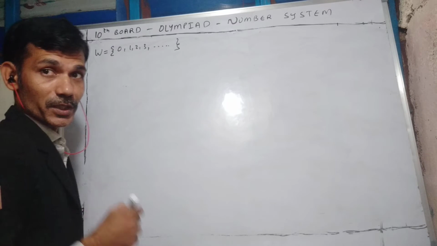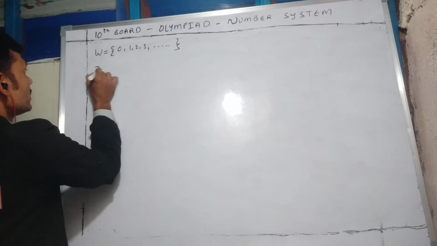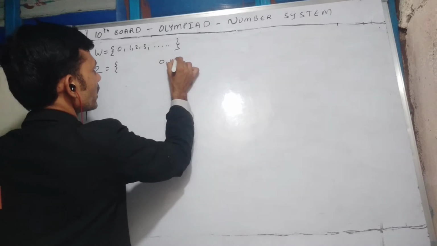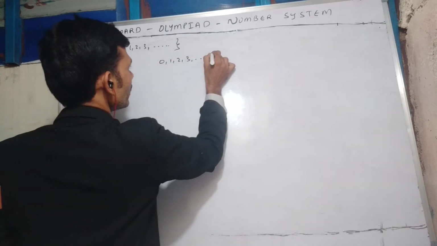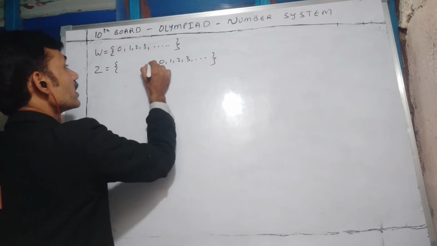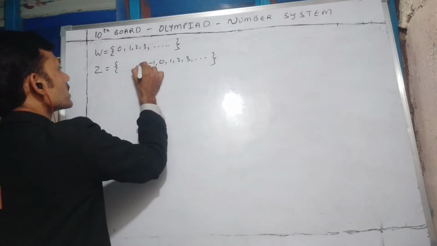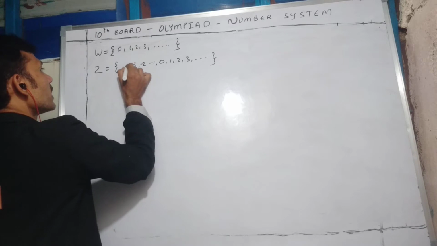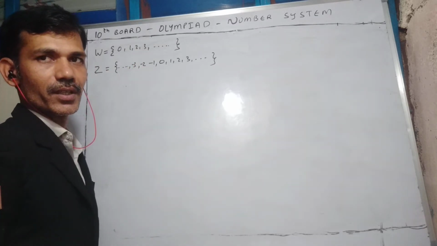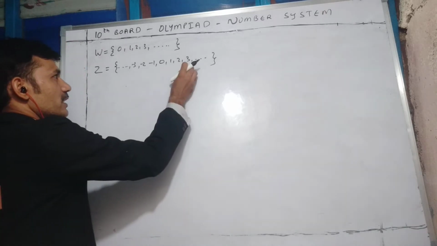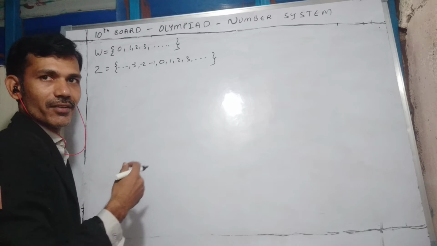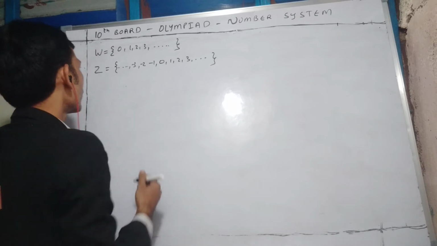Next we will come to integers. See, integers not only contain the counting numbers 1, 2, 3 and so on, they also contain negative natural numbers or negative counting numbers -1, -2, -3 and so on. Positive natural numbers, negative natural numbers together with 0 will form integers.